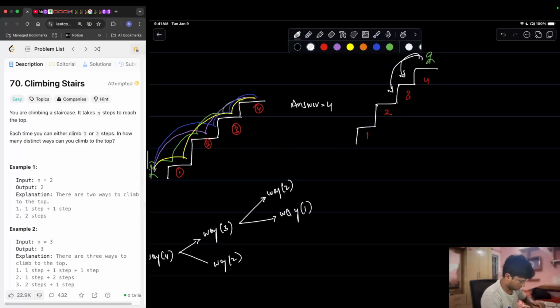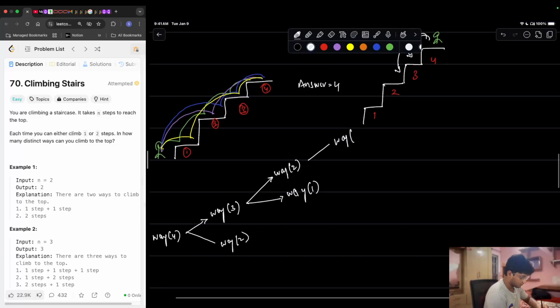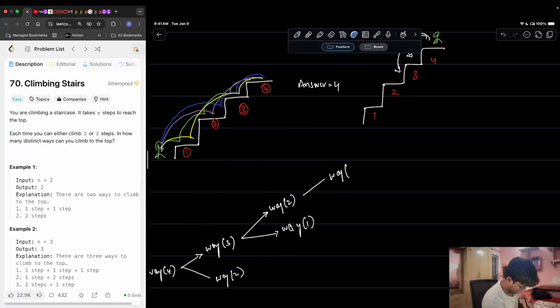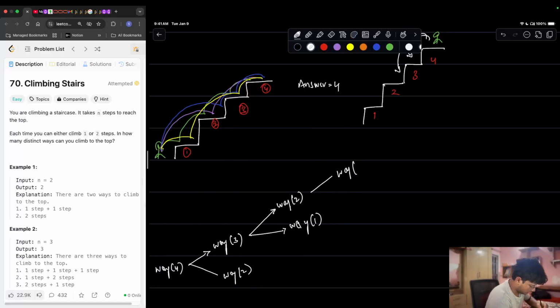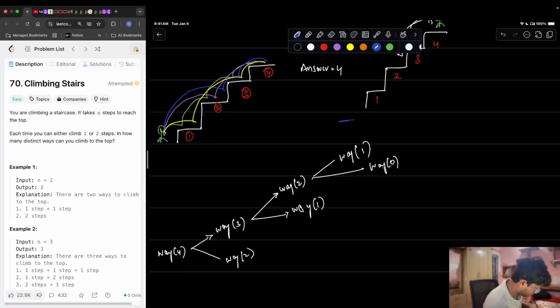Perfect. Now what are the ways of reaching 2? You have 2 ways again. You can come from 2, you can go to 1, or you can go to 0. 0 is nothing but the ground.